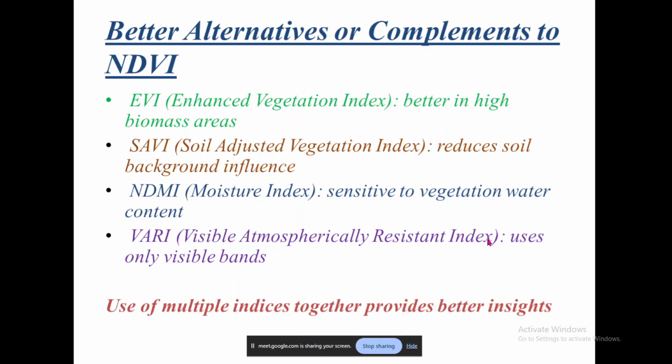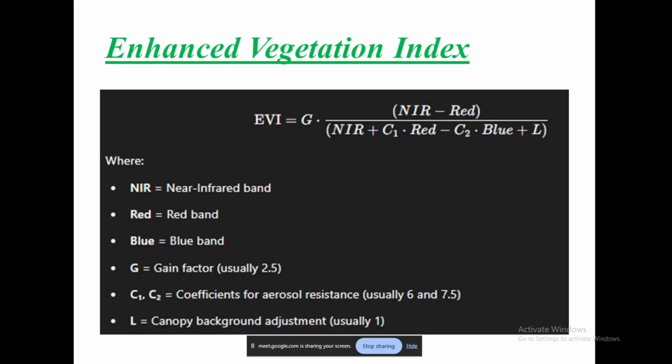Now, using multiple indices together will provide us better insights into what kind of vegetation it is, and their health, their density, their growth state, whether they are in some distress or not, maybe some disease is there or something like that.